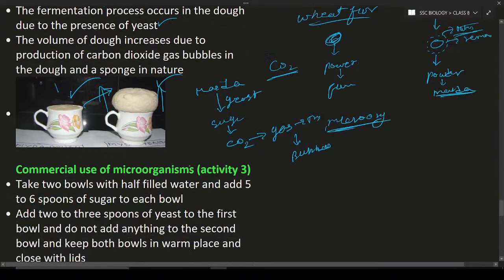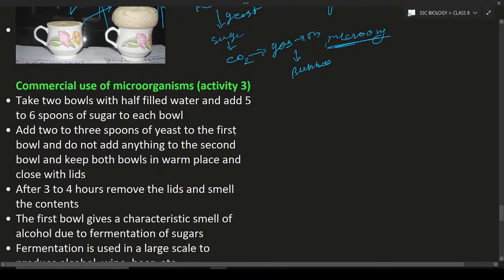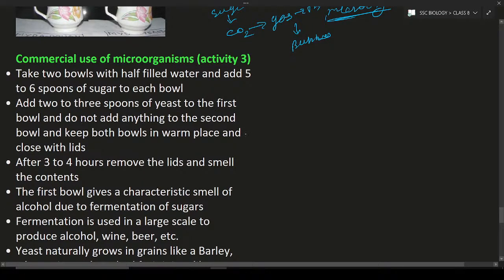Next is the commercial use of microorganisms. This is activity 3. For the commercial use of microorganisms, we have to take 2 bowls, half filled with water, and add 5 to 6 spoons of sugar.